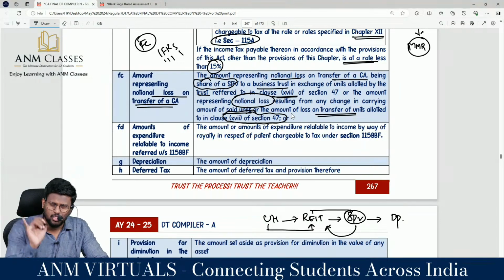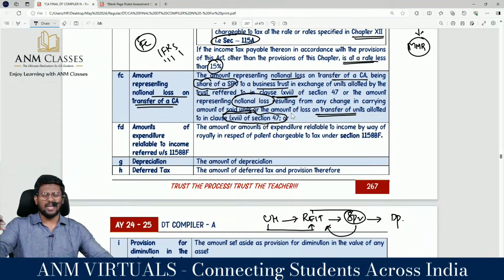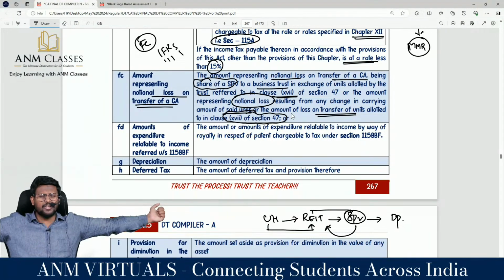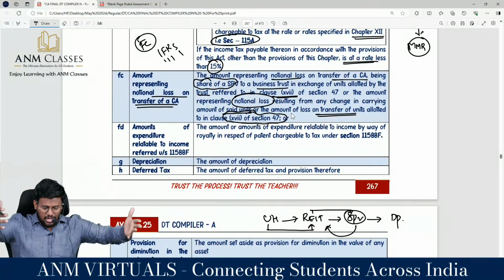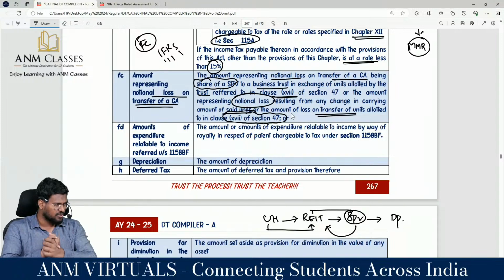So any notional loss relating to this exchange, because I was holding the shares of the SPV, I have given those shares and I have got the units of the REIT, my dear lovable students.